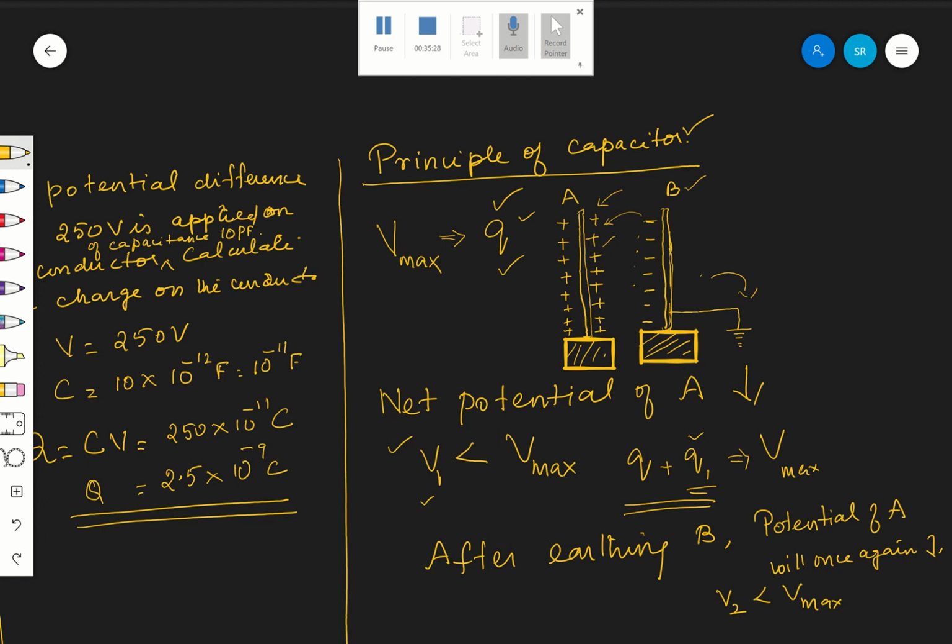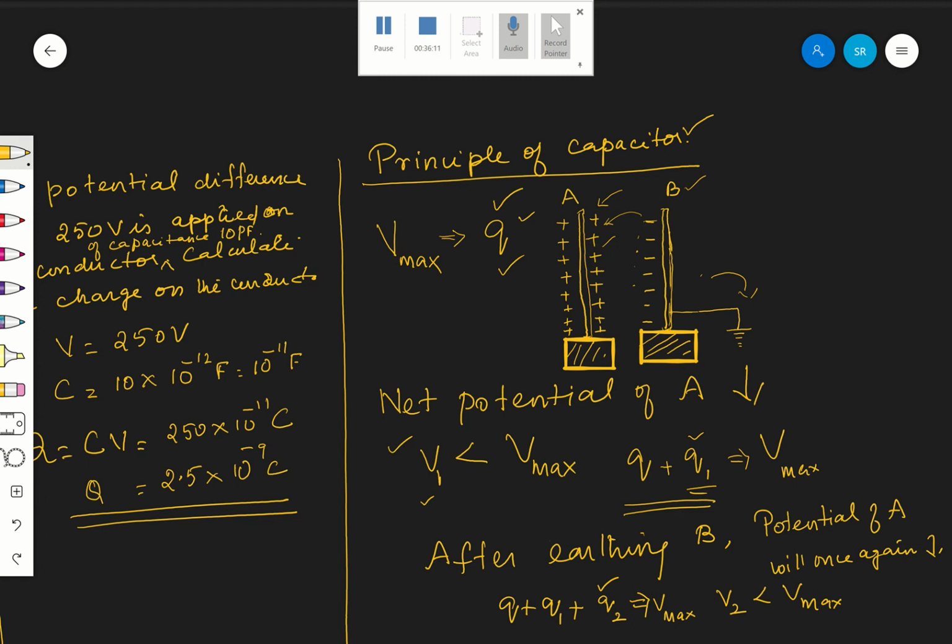Now it is ready to accept some more charges. I am giving Q2 charges, extra Q2 charges, to A. Already it is holding Q plus Q1. Now I am adding Q2 also to it, because the potential is reduced to V2, so as to increase its potential once again to Vmax.